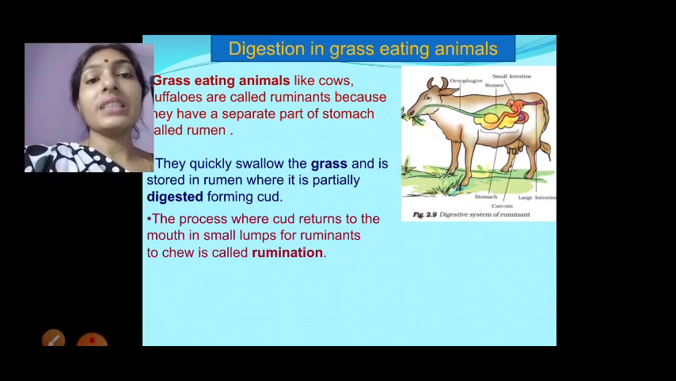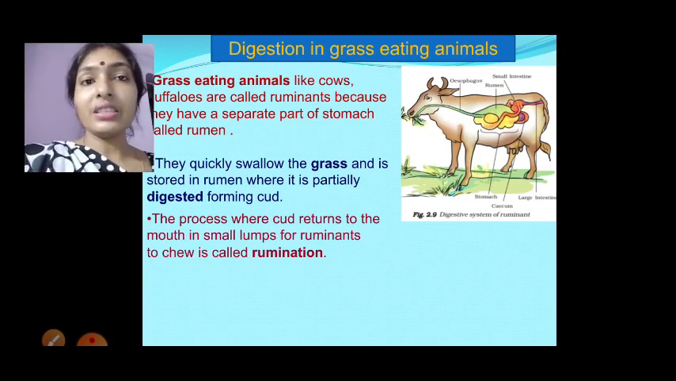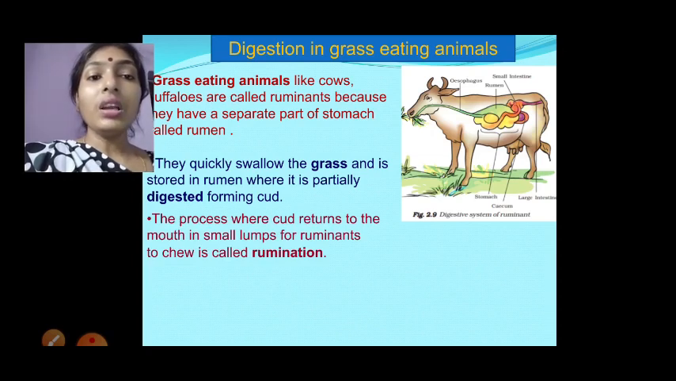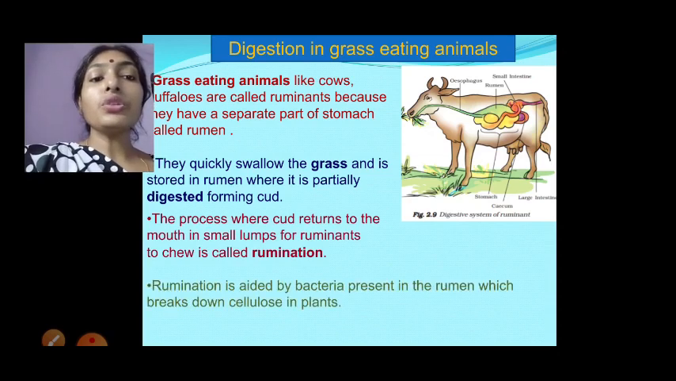So partially digested, when they are chewing, a little bit of digestion has started, and that partially digested food is called curd. It will be there in the rumen. After that, they will take it out of the rumen to the mouth and start chewing for a long time, and this process is called rumination. Rumination is aided by the bacteria present in the rumen, which break down the cellulose in the plant.